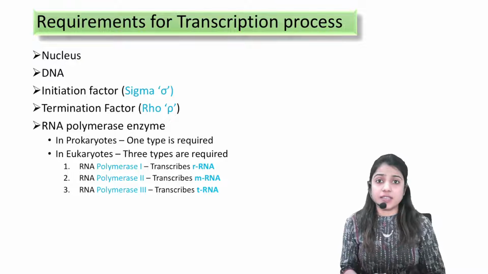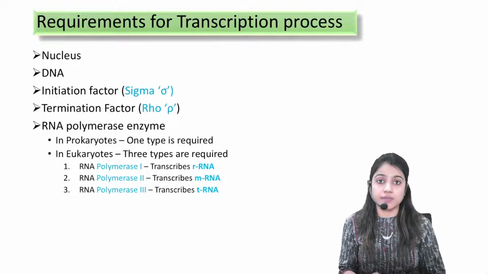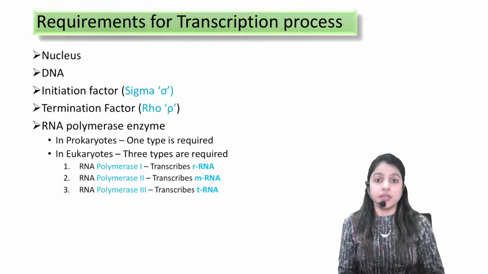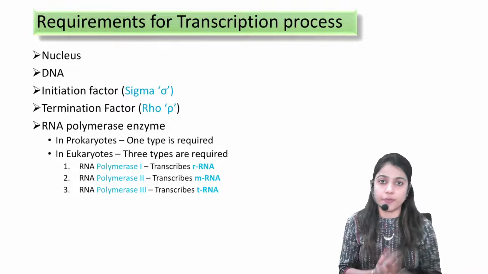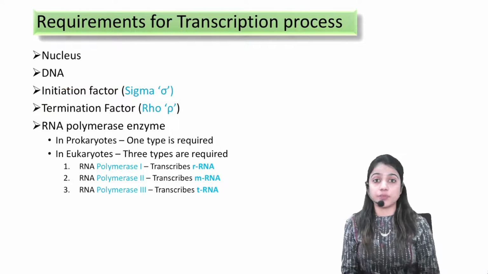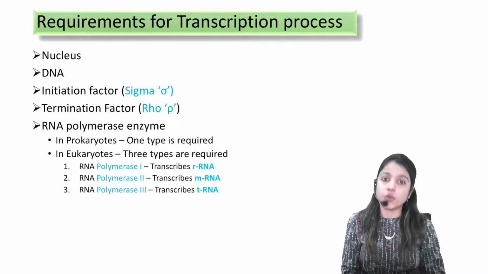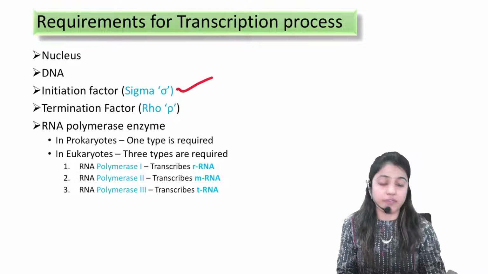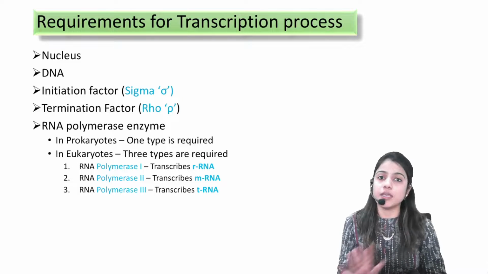These are the basic things, but the important things which we need for transcription are, for the starting of the process, we need an initiation factor, nothing but what is called the sigma factor. Since the process has started, the process has to be stopped. So for termination of the process, we need a termination factor, nothing but the rho factor. Important point to be noted: we need the sigma factor to start the process. We need the rho factor to stop the process.